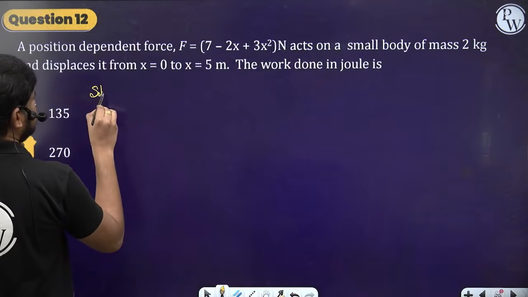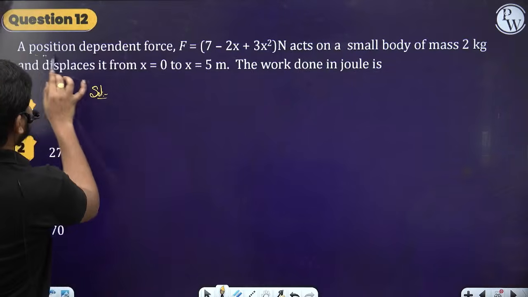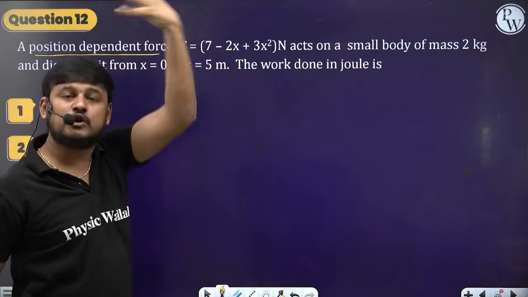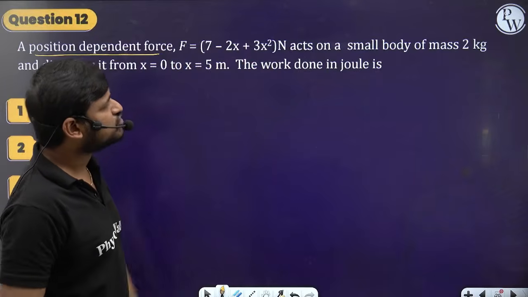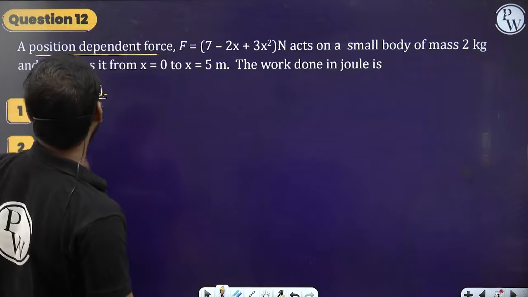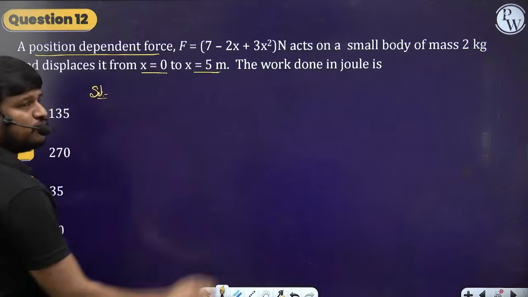So what does the question say? See here. A position dependent force. So what is a position dependent force? It's a variable force. See here, 7 minus 2x plus 3x square acts on a small body of mass 2 kg, displacing it from x equals 0 to x equals 5. The work done in joules.